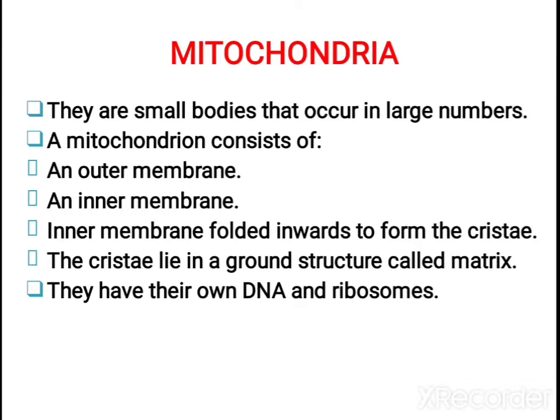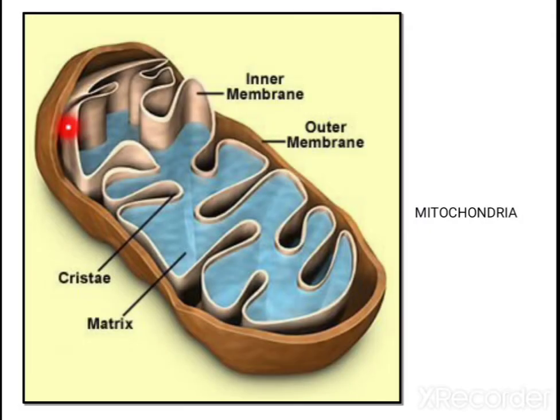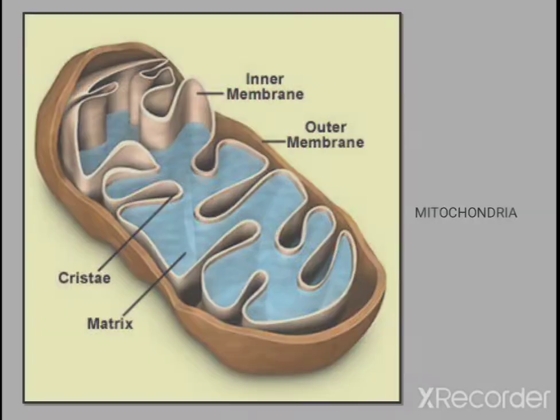The mitochondria are small bodies that occur in large numbers. The mitochondrion consists of an outer membrane and an inner membrane, and the inner membrane is folded inside, which you call cristae. Can you see the outer membrane and the inner membrane, and the foldings you call cristae, and this is the matrix, the fluid matrix seen inside the mitochondria. So: inner membrane and outer membrane, crista and matrix.